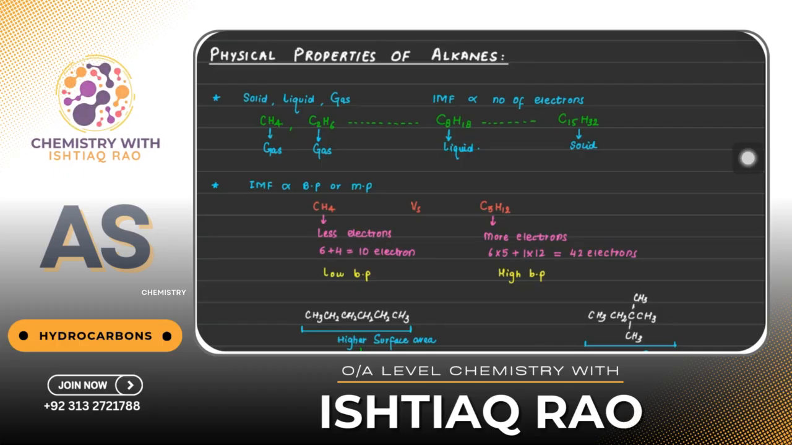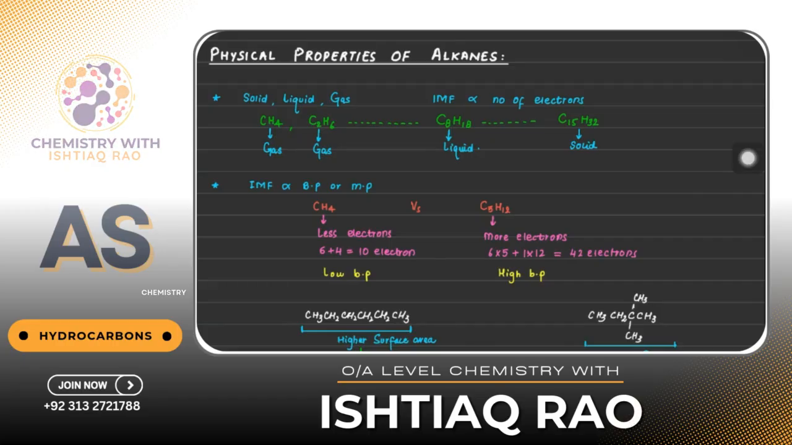So first of all, physical properties of alkanes. It's not fixed that I would say they are gases, they are liquids, or they are solids. No. It depends on the number of carbon atoms, the number of total atoms. If you remember in chemical bonding, we discussed intermolecular force. Intermolecular force depends on two factors: number one, total number of electrons, and the surface area.